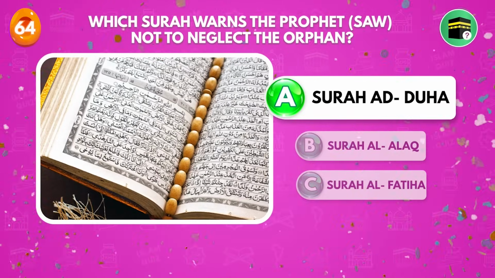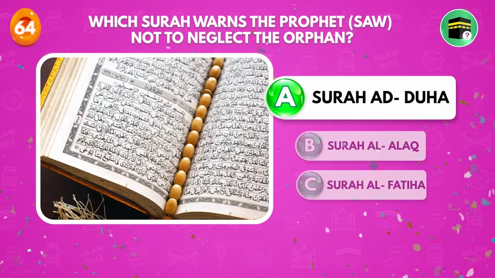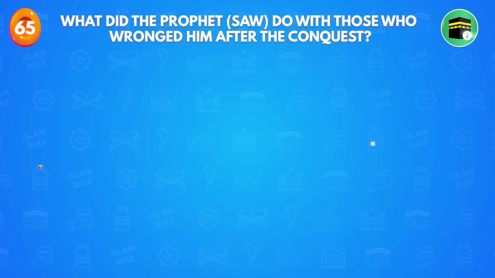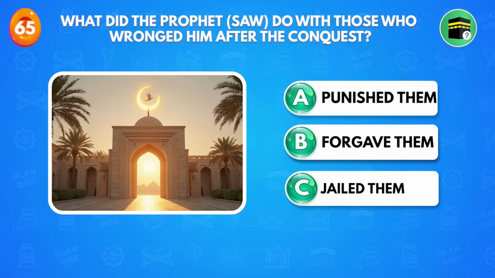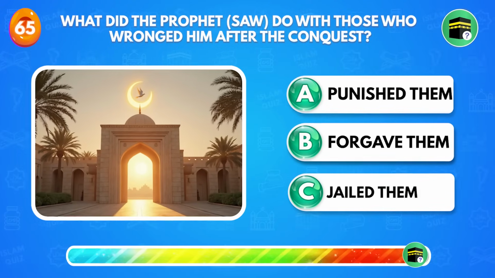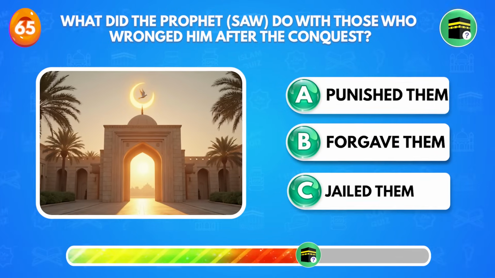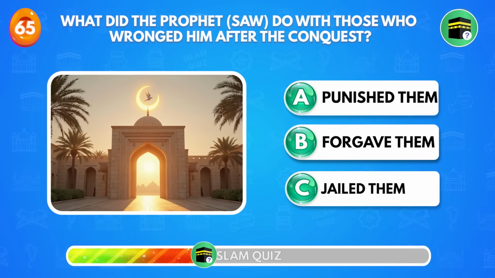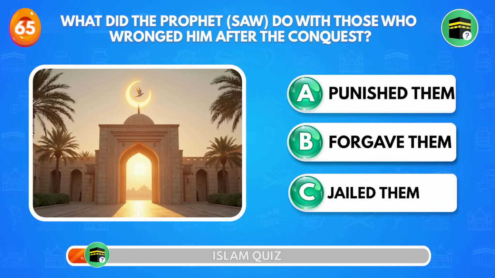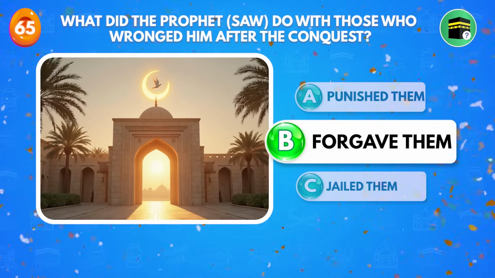Surah Ad-Duha. What did the Prophet sallallahu alayhi wasallam do with those who wronged him after the conquest? Forgave most.